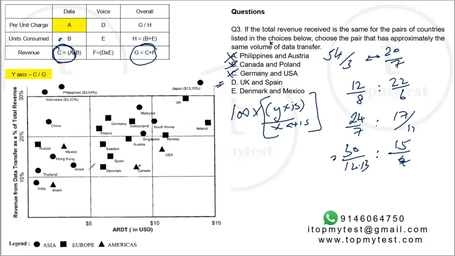Denmark and Mexico. You have 12 by 6 plays Mexico. Mexico is here. That's 18 by 3. No, this does not work. So D is the best option. And if you observe carefully now in hindsight, you would see that if you draw a slope, Spain and UK are roughly in the same line. The others are not in the same line if you draw it from the origin. So that's another way to check.